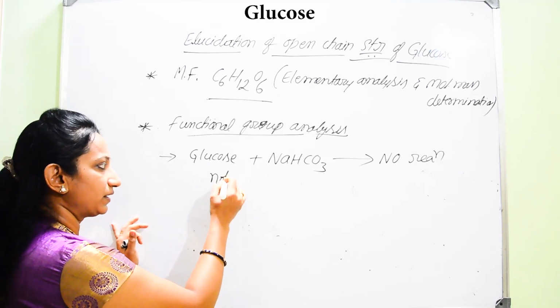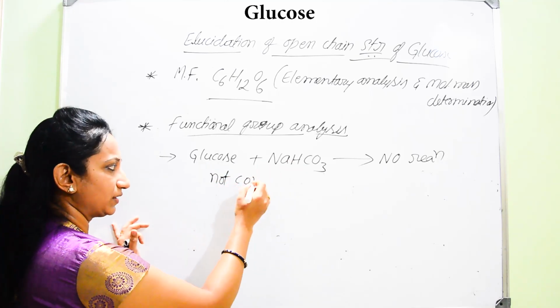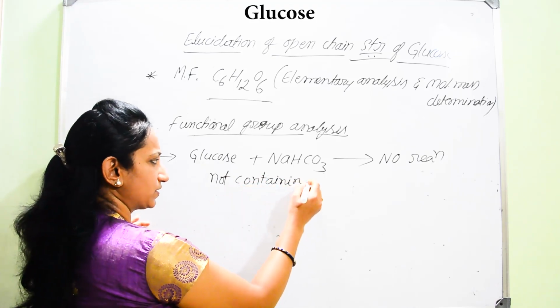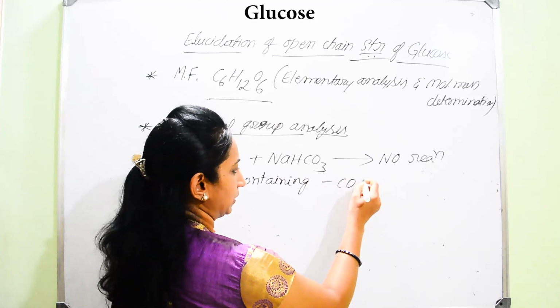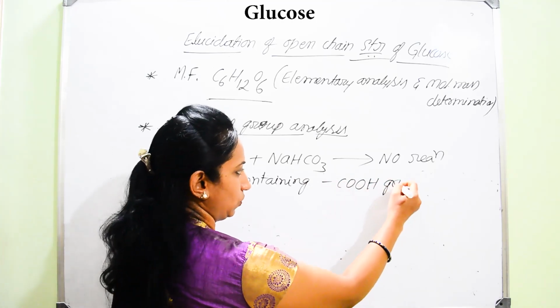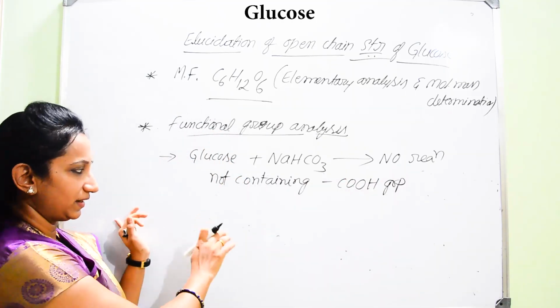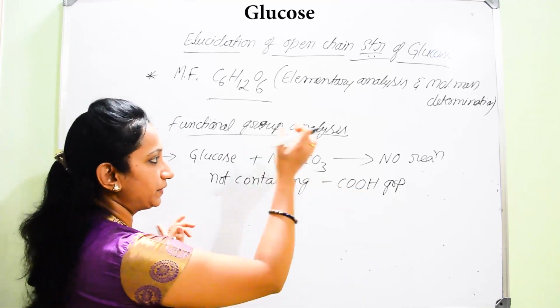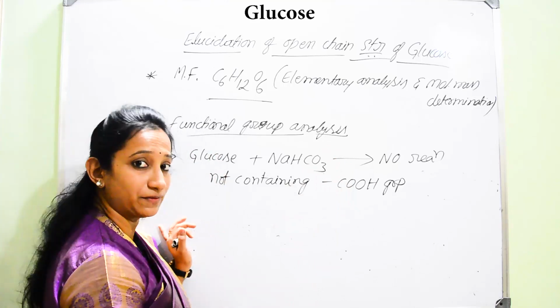This observation confirms that it does not contain a carboxyl group, that is COOH group. In case it contained a carboxyl group, it would have given effervescence as an observation.